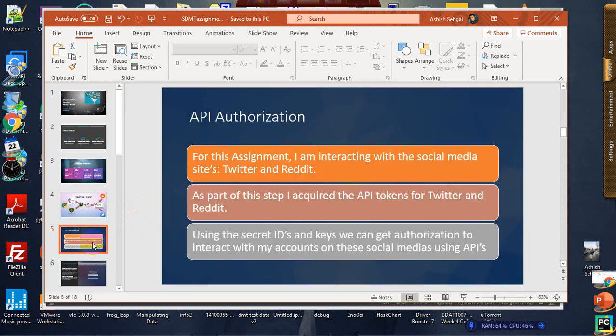API authorization. For this assignment I am interacting with the social media sites Twitter and Reddit. As I told you already, I have got the access tokens and the secret keys for both the APIs, and that's how I can access my account using my web application.